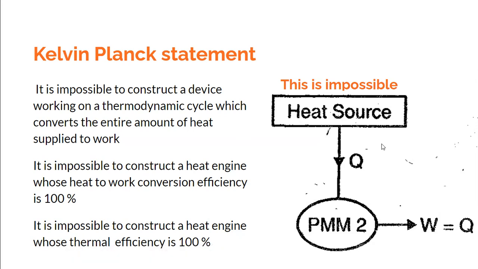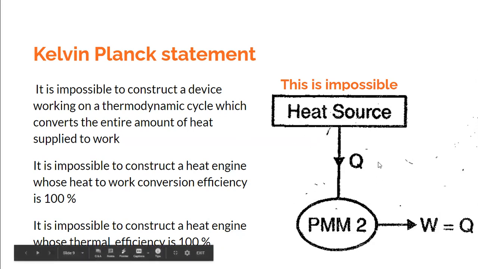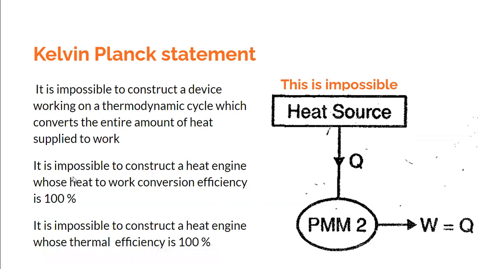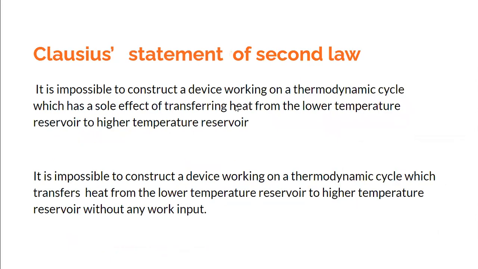So what is the efficiency of this impossible device? The efficiency of this impossible device is 100%. So we cannot construct a heat engine whose thermal efficiency is 100%. Such an engine is impossible to construct according to the Kelvin Planck statement. This is a very interesting insight, and we'll discuss this again in much more detail later.